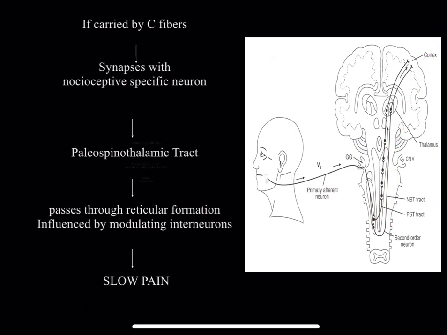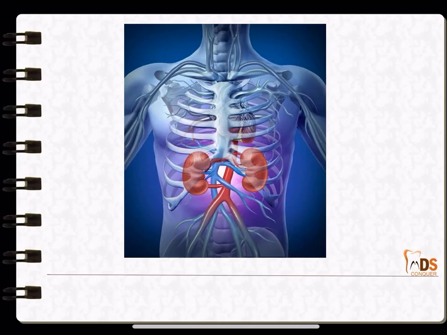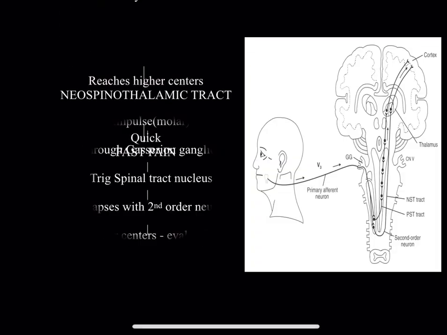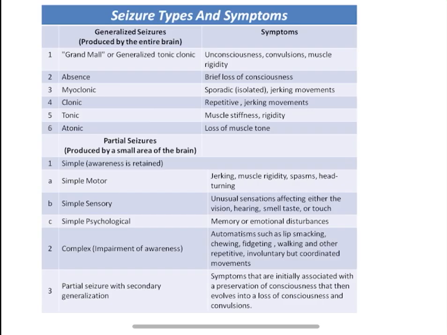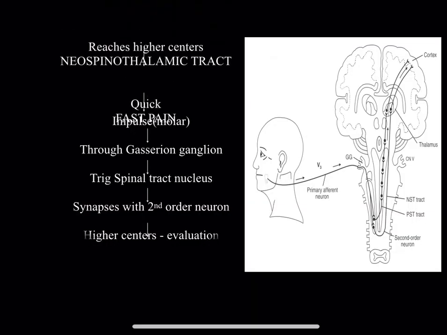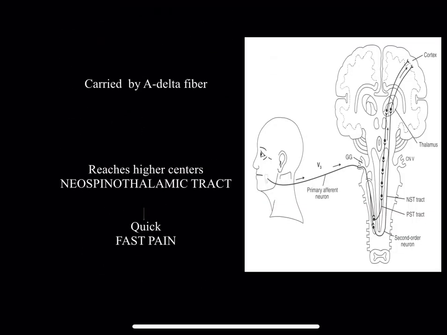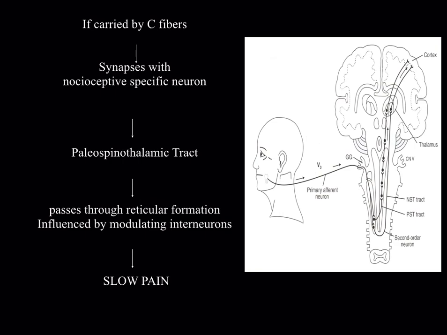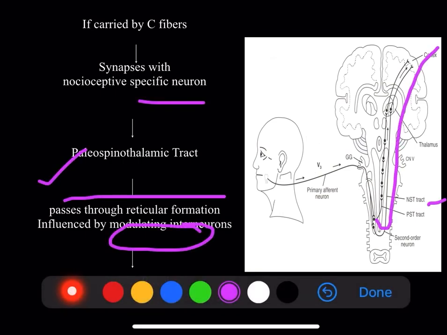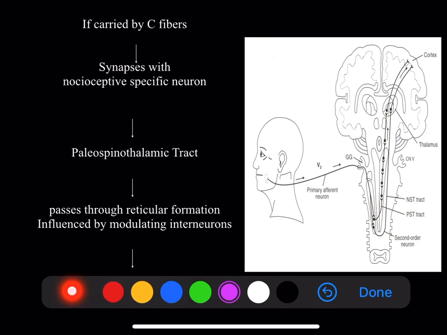When coming to the one which is carried by the C fibers, here it is the paleospinothalamic tract. C fibers carry slow pain, and that is the one which is present on the inner side.